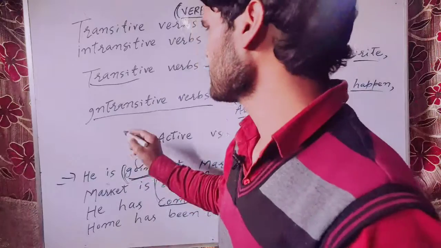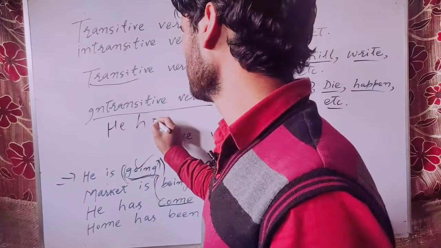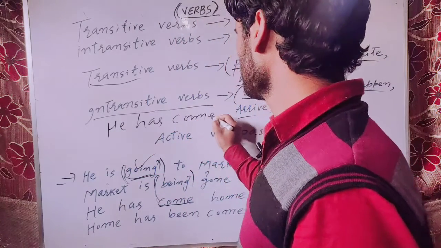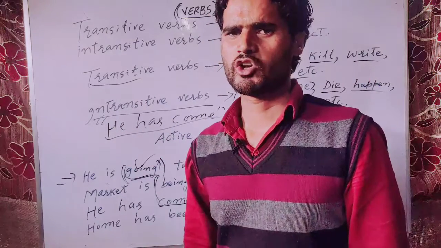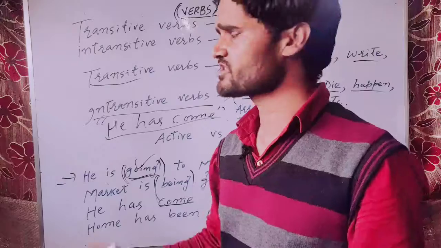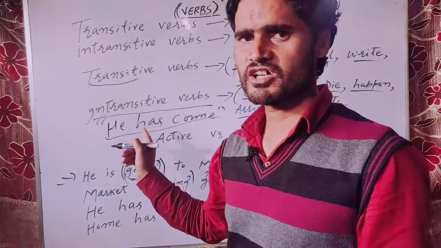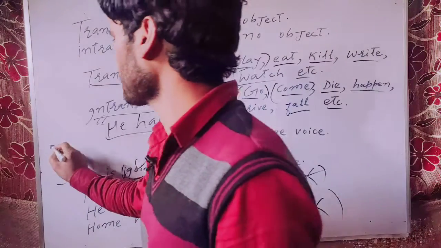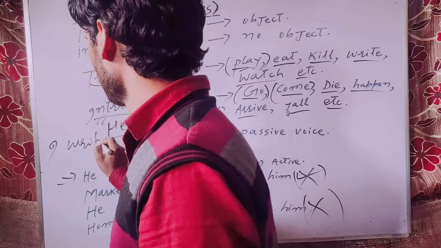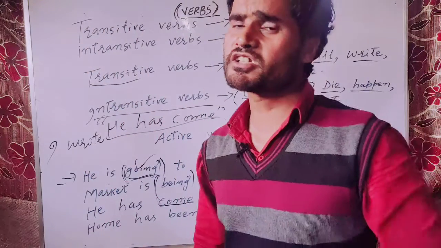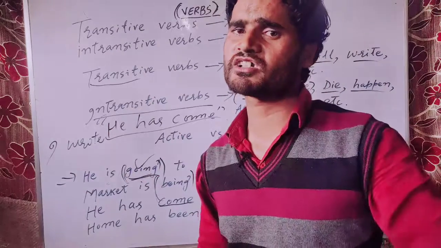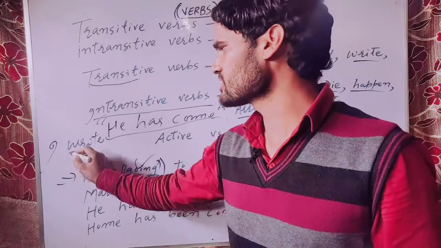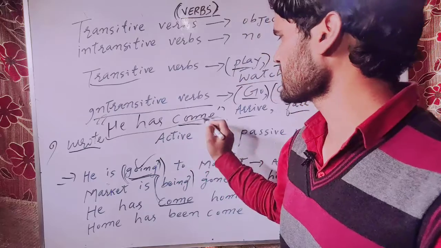For example, if I say he has come, it gives us the complete meaning in itself. He has come. We don't expect further information from this sentence. But if I say I write, what? It needs something further for the proper understanding of this sentence, for the complete meaning of this sentence. So it is transitive, but here it is intransitive.